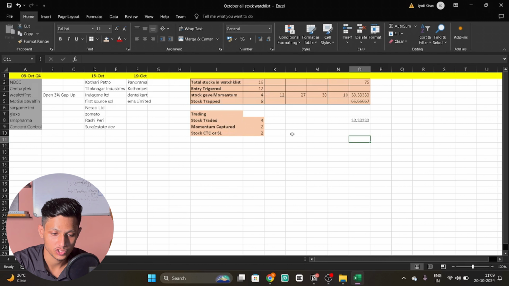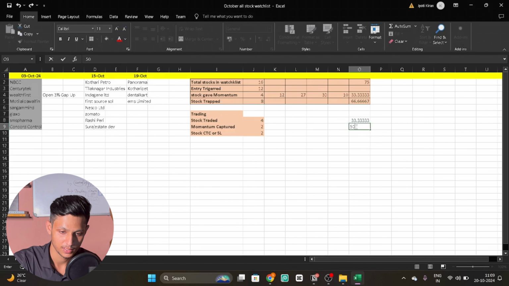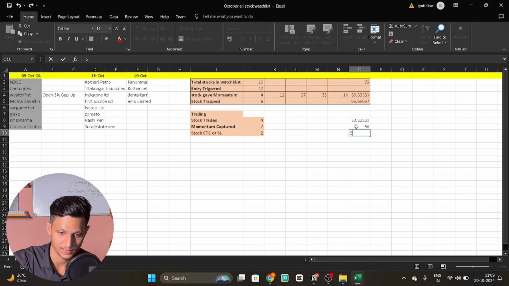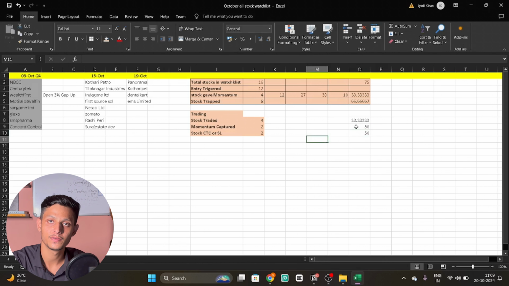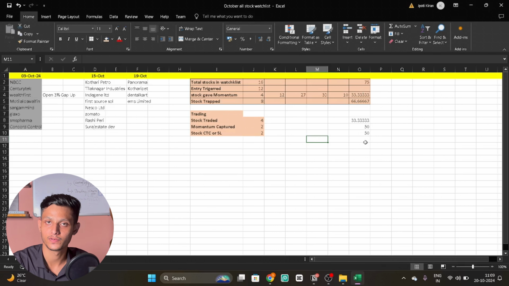And the stocks which I cut either cost to cost or on stop loss, the number of those stocks was 2. So out of 4 stocks traded, momentum captured is 50%. That is good. And stocks cost to cost or stop loss, that is also 50%. So basically what I trade, that is a 50-50 chance. If I had traded all the stocks, there would have been a 33% and 66% probability. Now as I traded just 4, I have 50% and 50%. Like 50% of my trades are in profit, 50% of my trades are in loss.